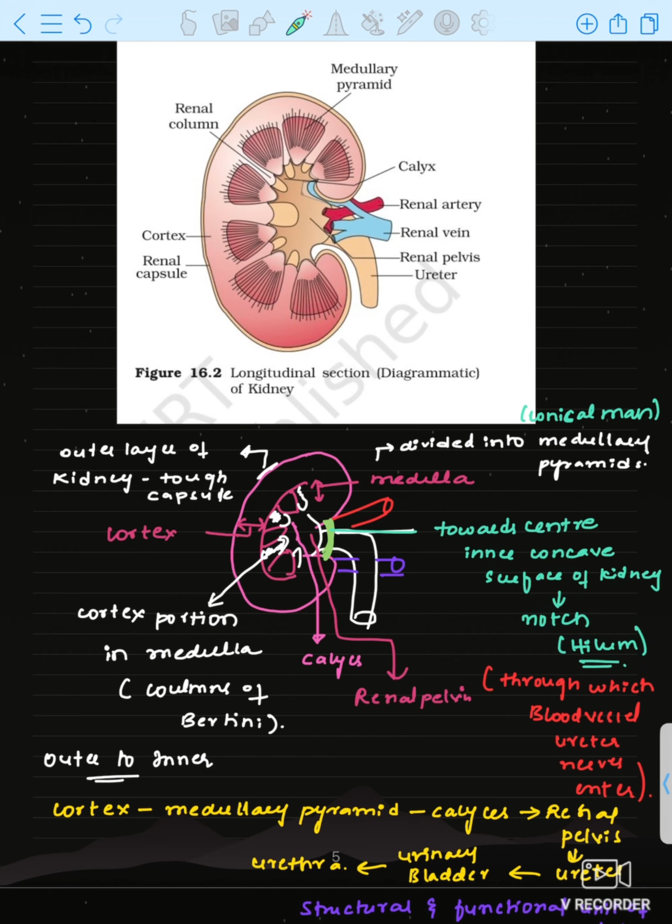Okay, so from the ureter, again, it will go into the urinary bladder and urethra and be excreted out. So once again, here I also made a diagram, let us discuss here.